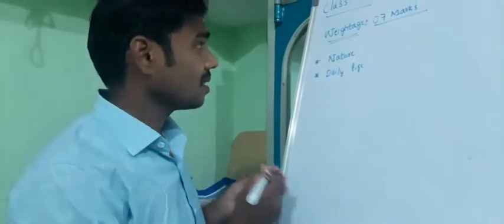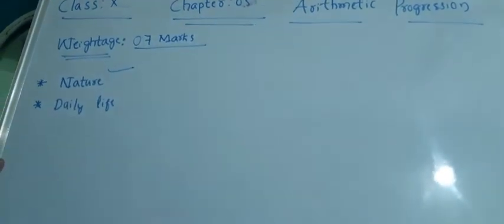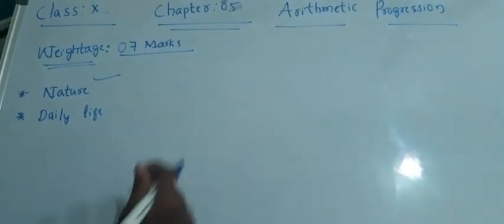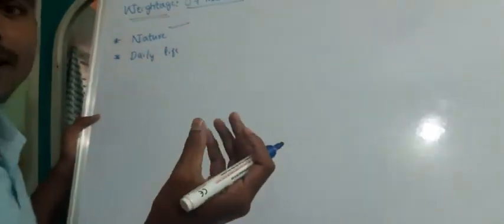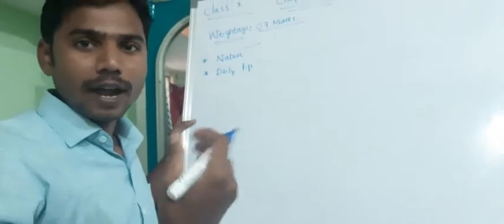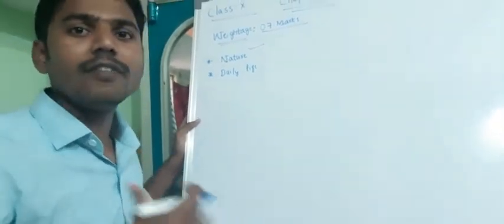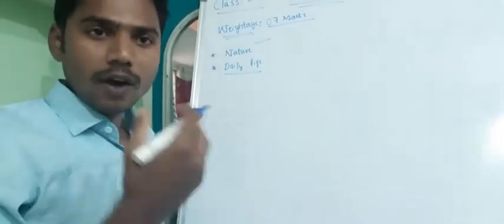Now we'll understand what a pattern is and what kind of patterns we observe in nature. If you take a sunflower, the petals will be arranged in a particular pattern. Even a honeycomb has a particular pattern. If you go across nature, you'll see different patterns. Even in our daily life, without our knowledge, we follow certain patterns.